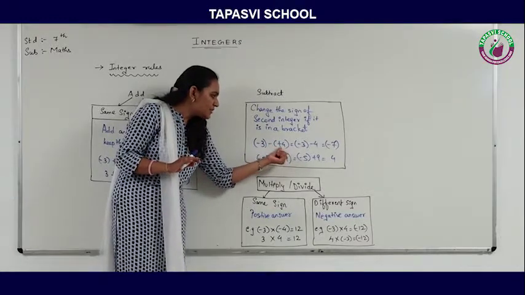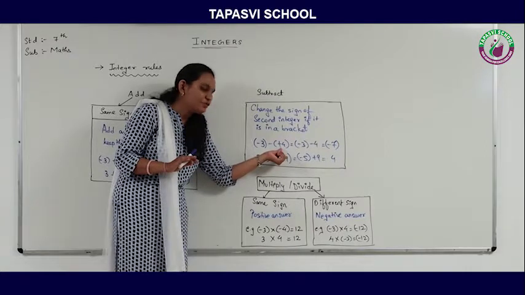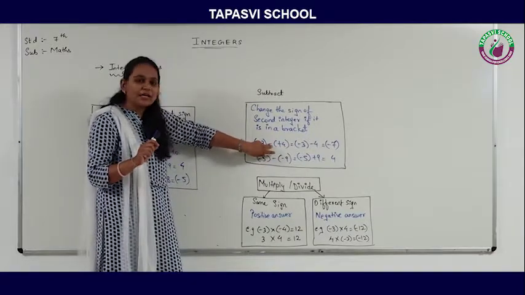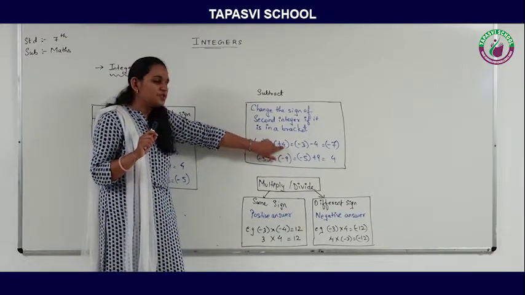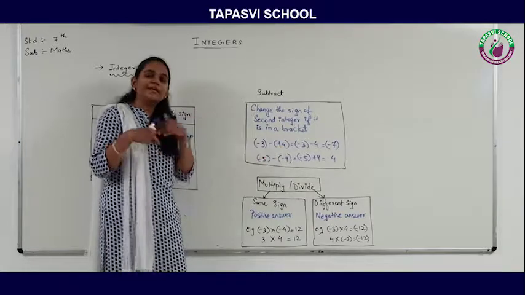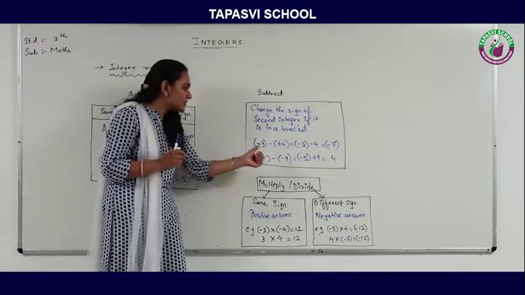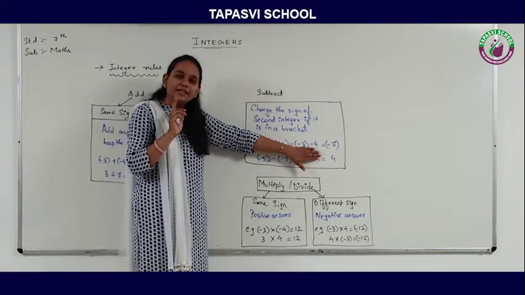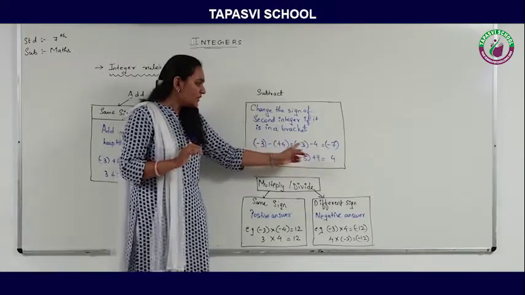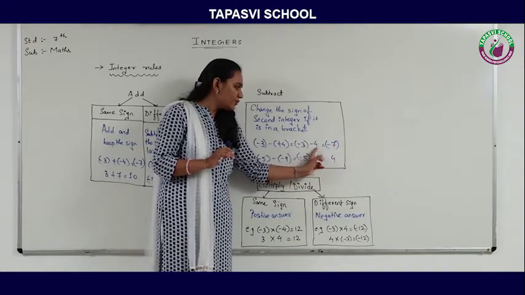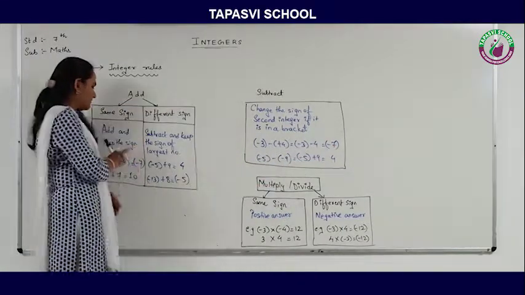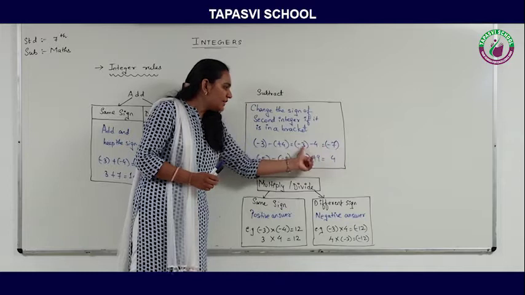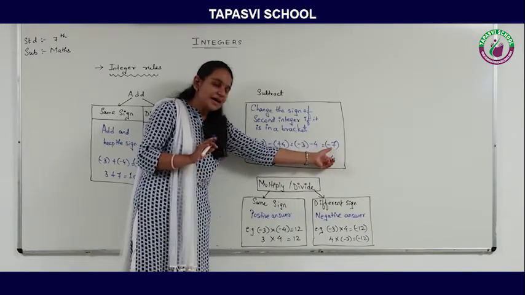Now minus plus. See, the second integer is having which sign? Plus sign, and outside which sign is there? Negative. So whenever the negative sign is there outside the bracket, you need to change the sign of the second integer, right? If it is positive, make it negative, and if it is negative, make it positive. So plus will be converted to minus. Now follow the rules of addition. 3 and 4, both are having the same sign. So same sign means add and keep the sign. So 3 and 4 becomes 7 and we will keep the same sign, that means minus sign with this answer.